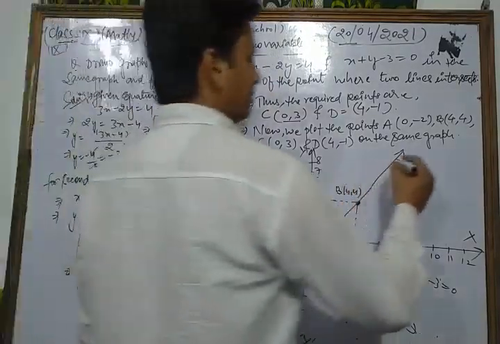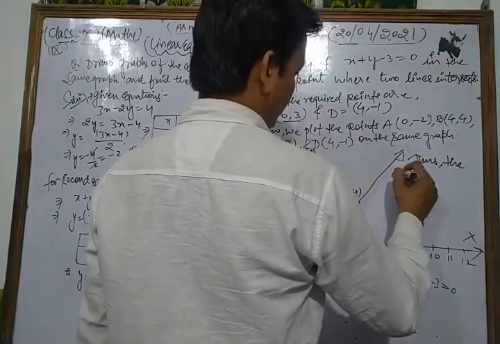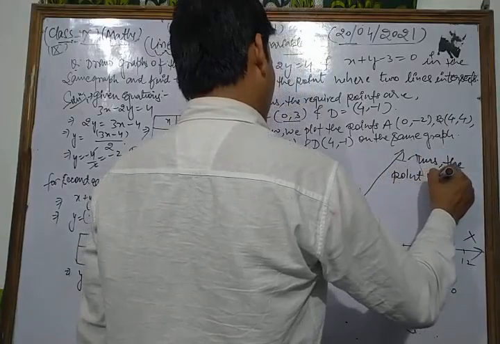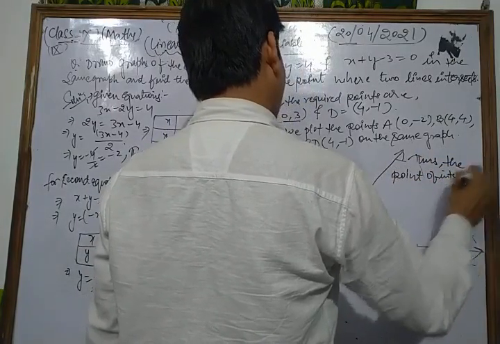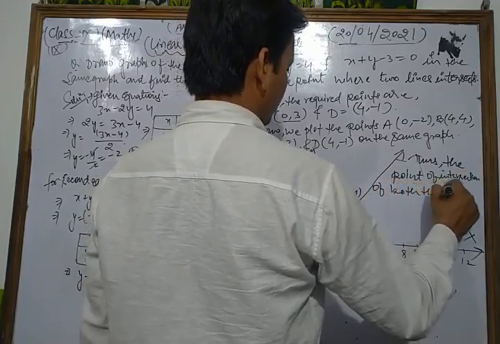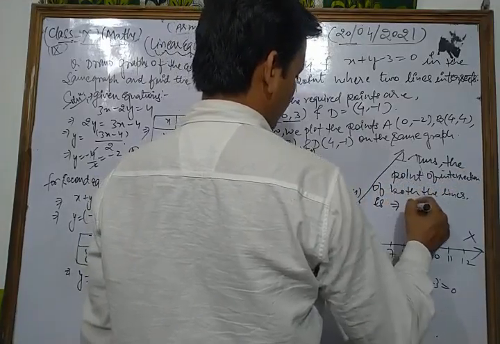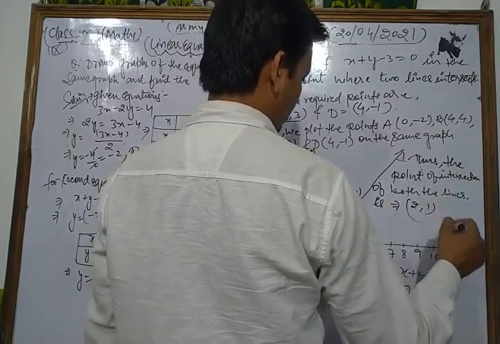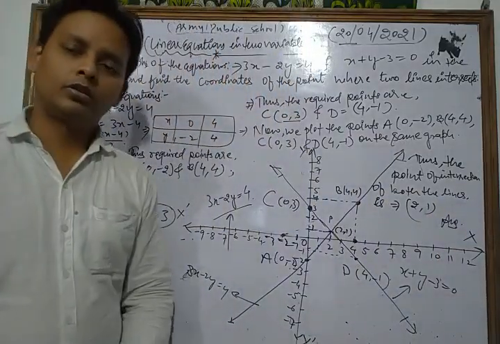Thus the point of intersection of both the lines is 2 comma 1. This is the required solution of the given question.